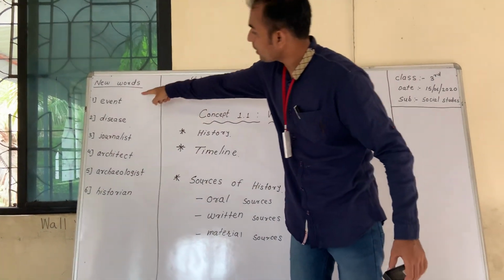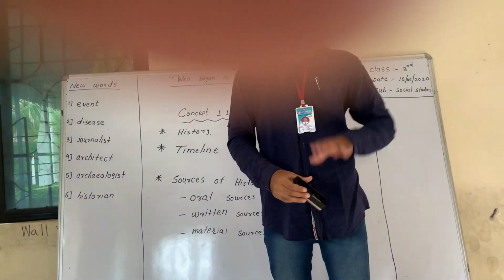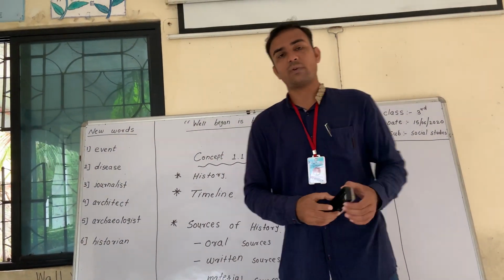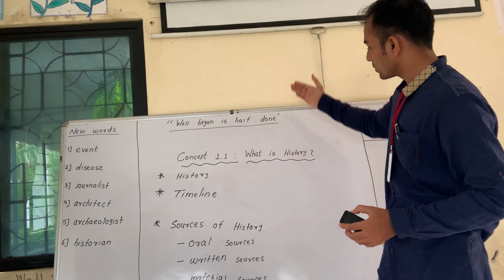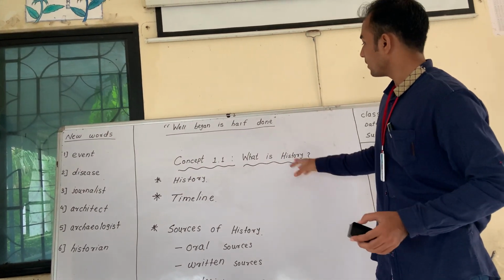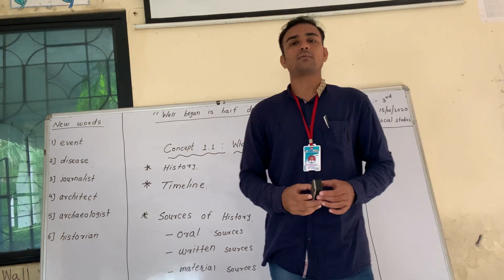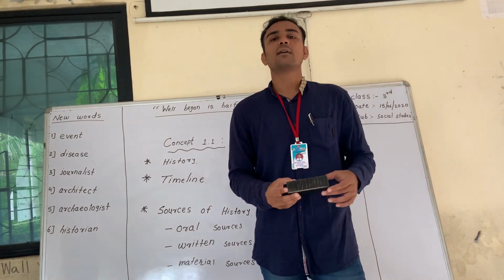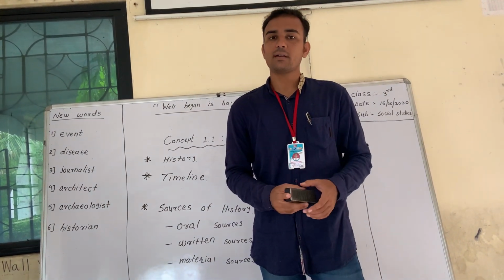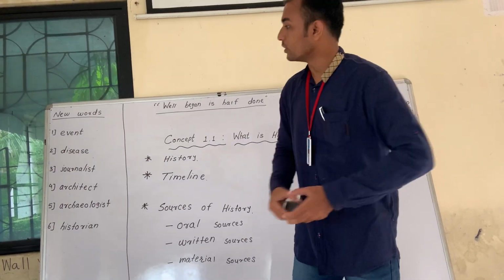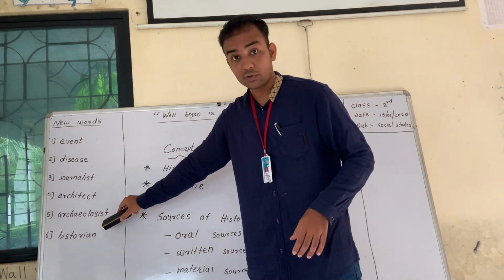I will explain all the words tomorrow. For today, I think we have to stop here because we have seen lots of things. What is the concept? What is history? And 3 points we have discussed. I hope you understand this lesson. Your tomorrow's homework will be to learn these 6 new words I have given you here.